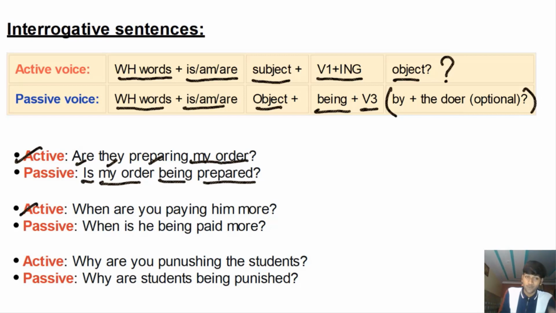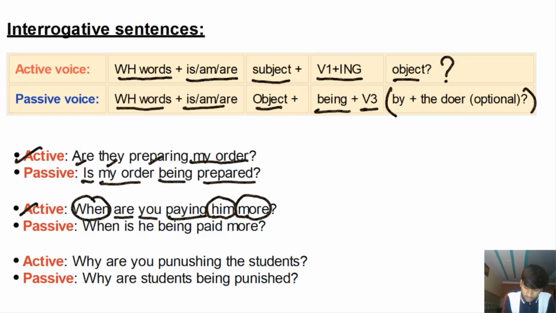When are you paying him more? So, we have the question word here, which is when, talking about the time of the action. So, this question is asked to find out the time of the action. When, followed by the helping verb are, followed by the subject, which is you, followed by the verb in the progressive form, paying. Him is the object. More, paying him more. Okay, when is it happening? When are you paying him more?